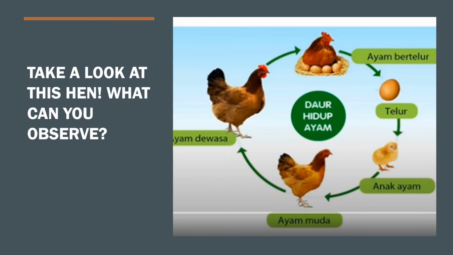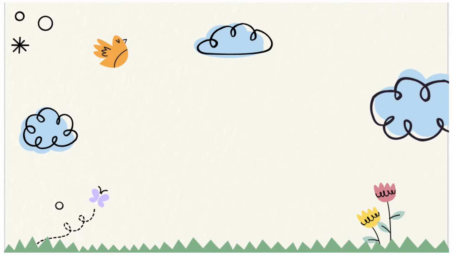This is the life cycle of them. Notice that there is a difference from the eggs turning into the chicken. Now look at the chicken growing with quite the same appearance, but they just differ in size, right?